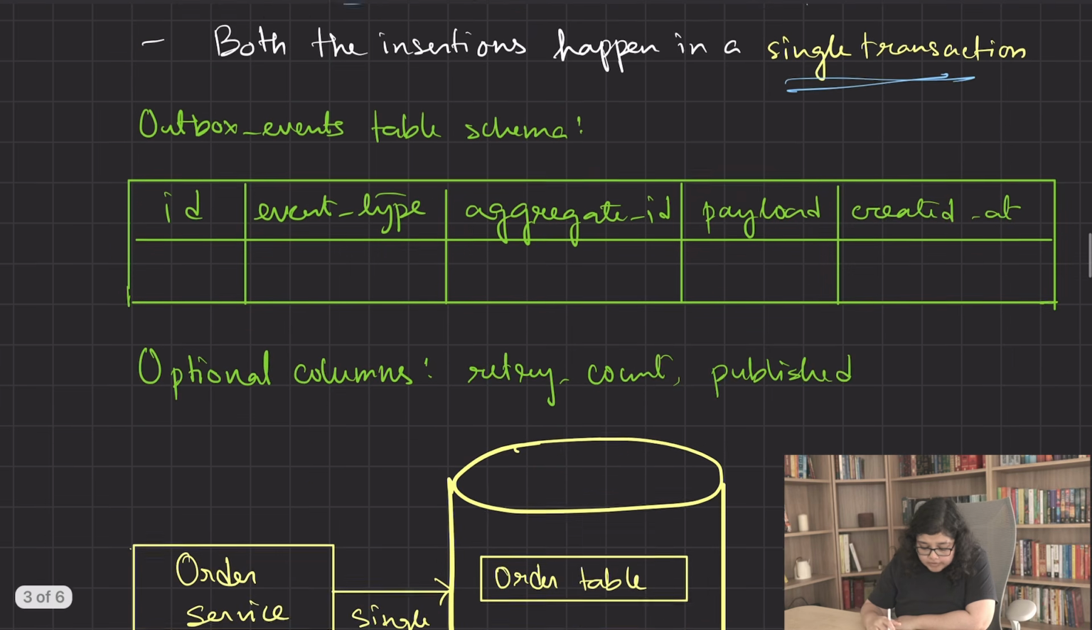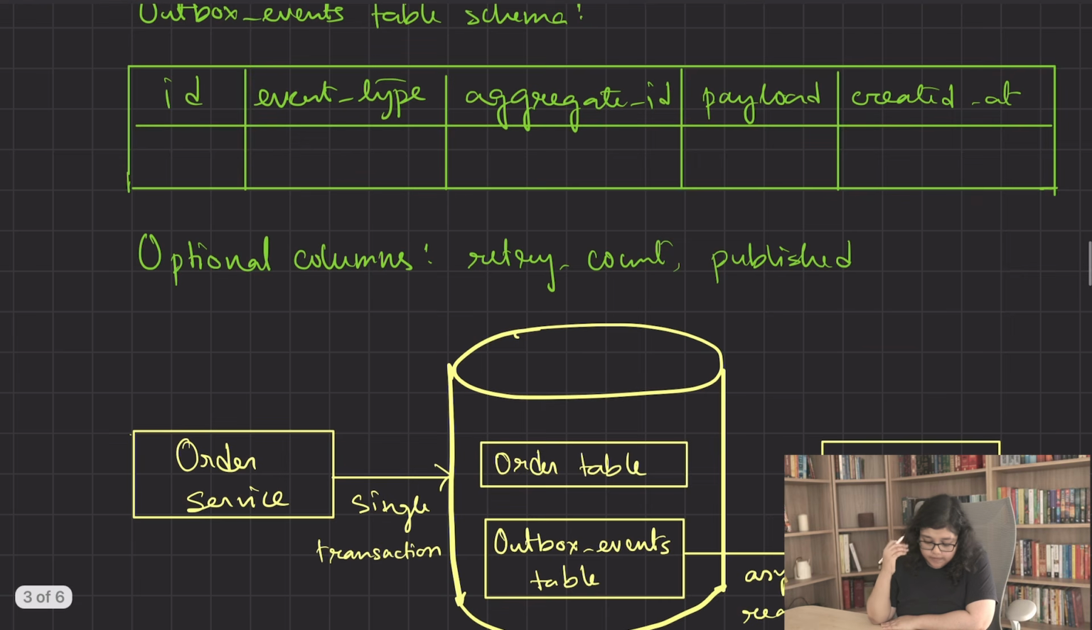Now let's see the columns of the outbox events table. Okay, first is ID, which is the unique identifier of the event. Usually UUID. This ensures idempotency so that the downstream consumers do not process an event more than once. Next is event type, which is a label describing what happened. For example, order created or payment failed, etc. Next is aggregate ID. This refers to the entity the event is about. This is generally the foreign key of the domain object.